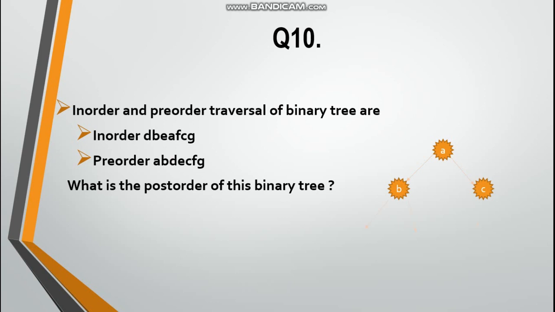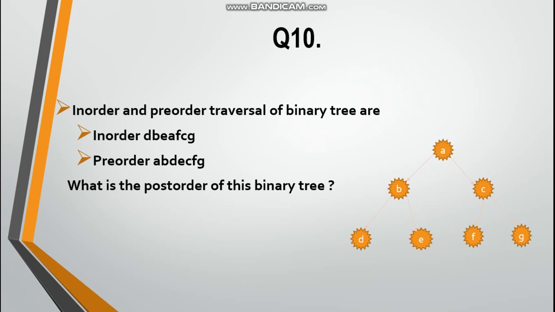ABCDEFG. First of all, you will construct the binary tree from the given in-order and pre-order. You will take the root from the pre-order. A is the root here, the first in pre-order. Next, the left root: take B from pre-order and mark the root in in-order.